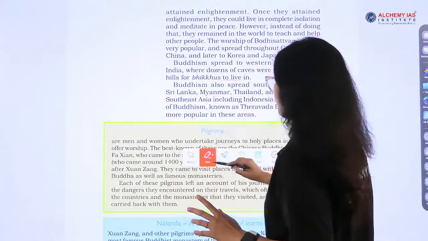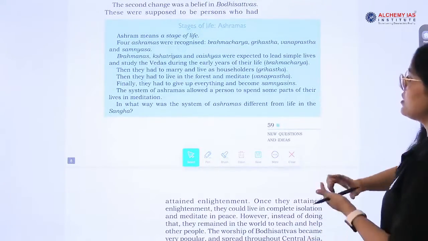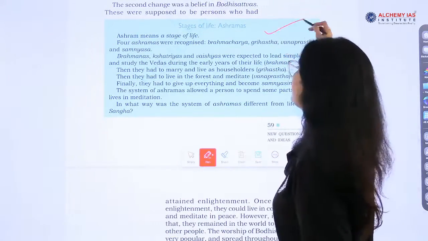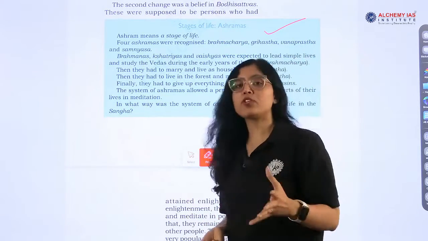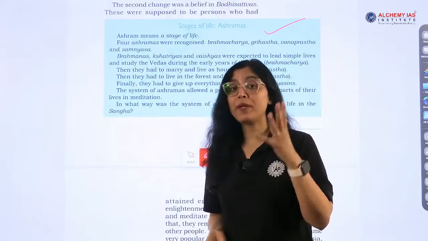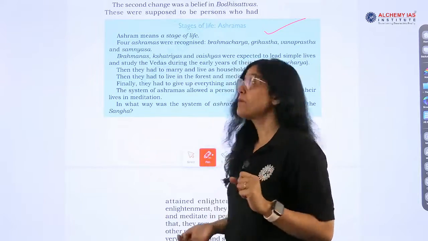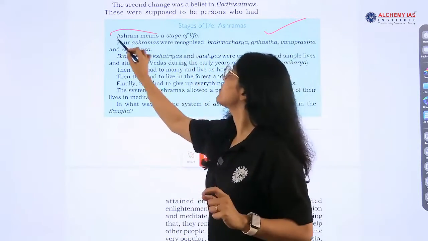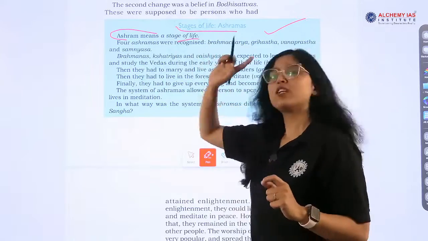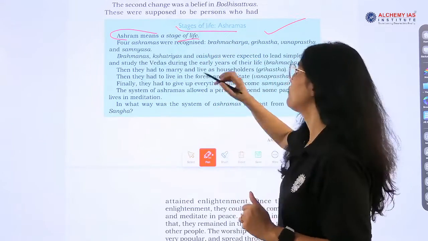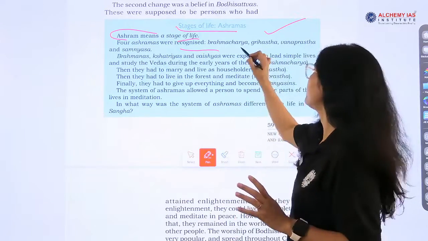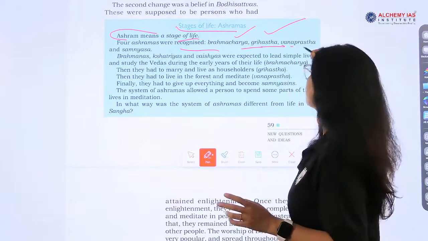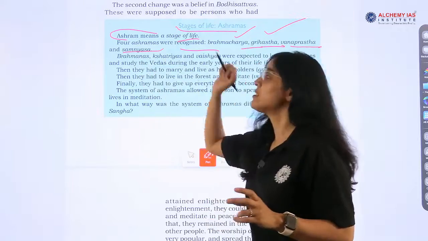Now, it is defined. So, stages of life. This box is giving us information about the stages of life. The information given in boxes, I am repeating again and again, is very important. So what is ashrama? Ashrama is a stage of life. There are 4 stages, right? 4 ashramas in a human's life have been recognized, which are brahmacharya, grihastha, vanaprastha and sannyasa, okay?